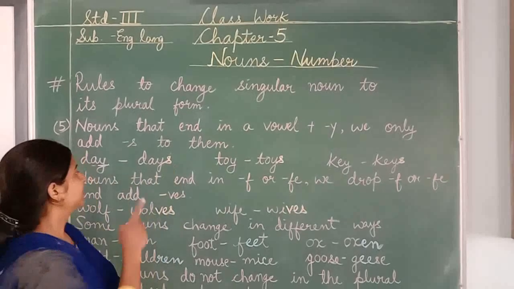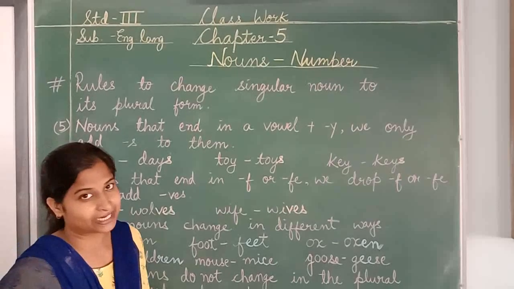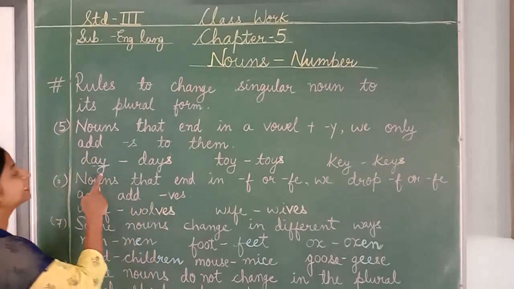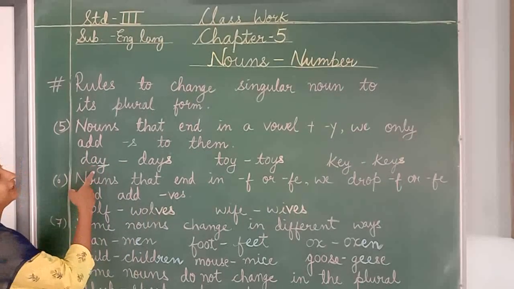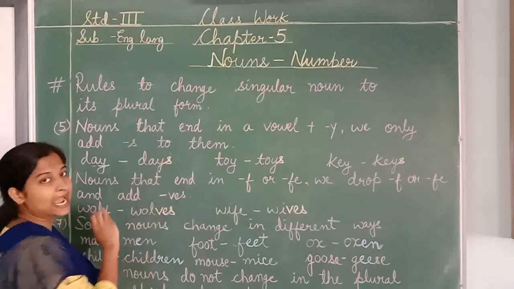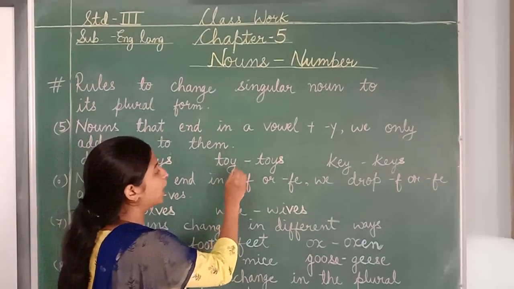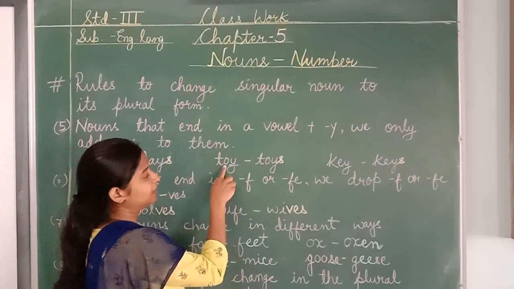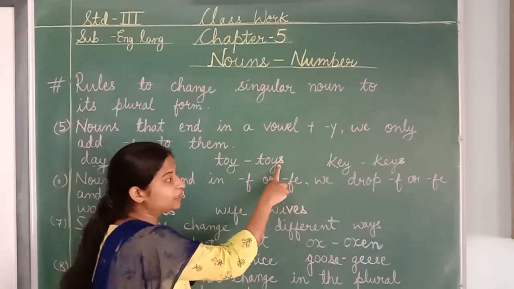If there is a consonant before y, we will remove y. Okay? And then we will add ies. But in case when there is a vowel before y, we will do nothing. We simply add s at the end to make it plural. Similarly here, toy. Before y, what is here? Vowel. O is a vowel. We simply add s to make it plural.